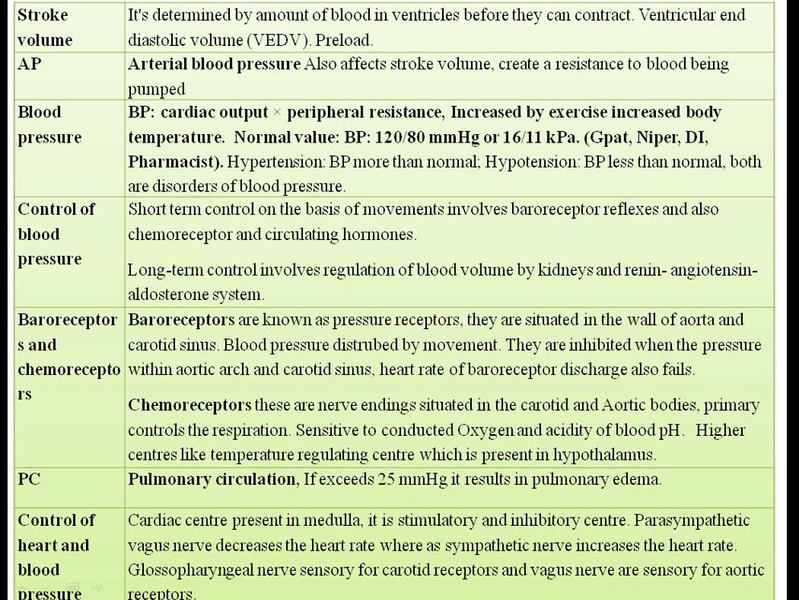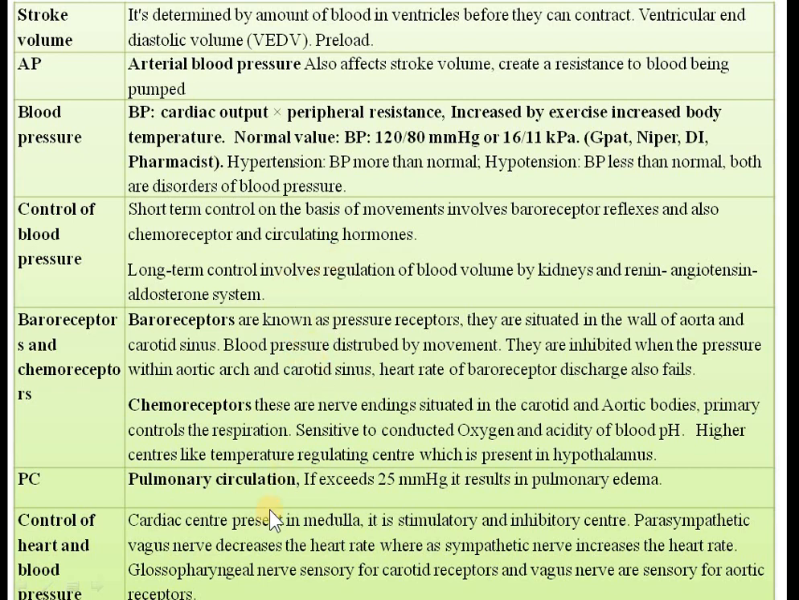Are you getting or not? Yes. Okay, so I have explained about this, the baroreceptor and control of blood pressure. So control of blood pressure, so short term control on the basis of movements involved in the baroreceptor reflexes and also chemoreceptor and circulating hormones. Okay, the long term control involves the regulation of blood volume by kidney and renin, angiotensin, aldosterone system.